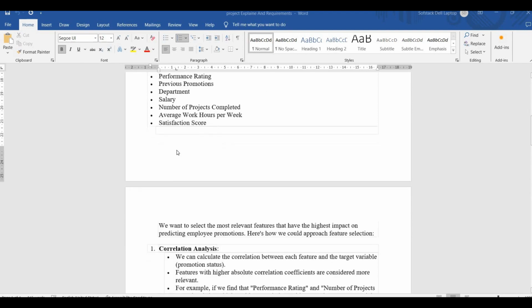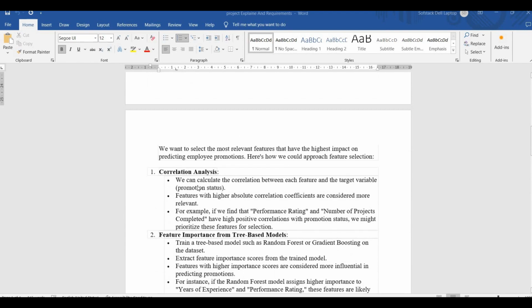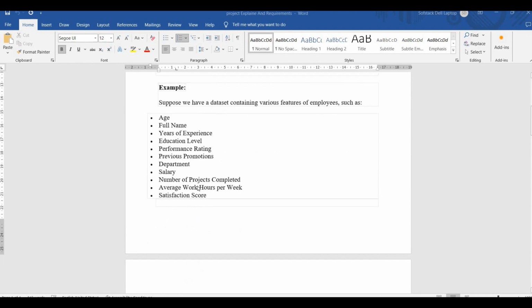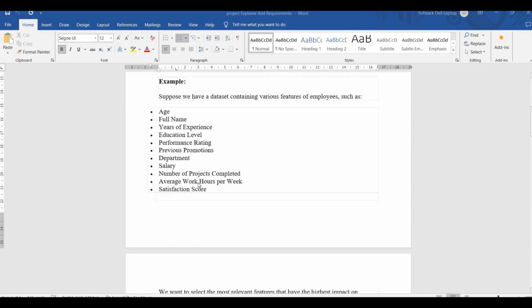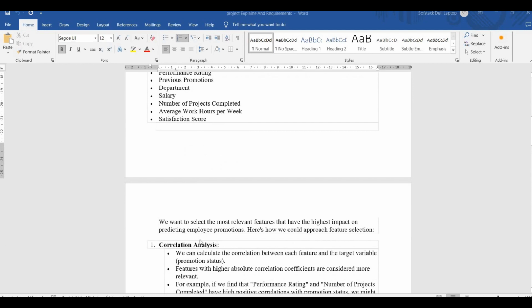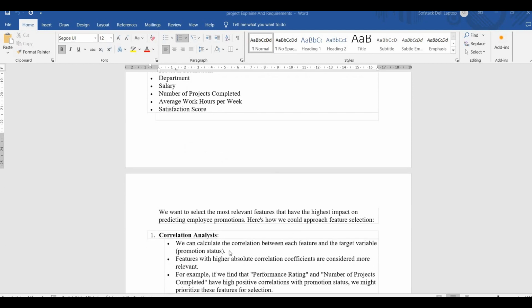So that can be done by correlation analysis, where we calculate the correlation between each feature and the target variable. And in this case, the target variable would be the promotion status. It's probably going to be a binary variable represented by ones and zeros, one indicating that the employee is eligible for promotion and zero being not eligible.